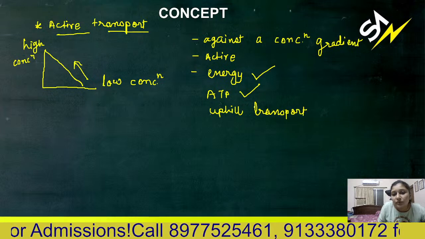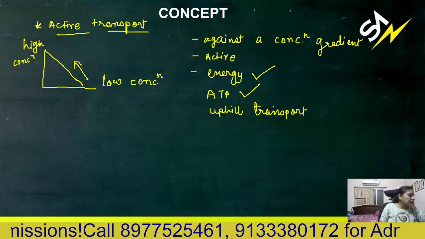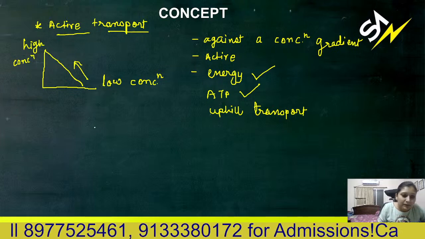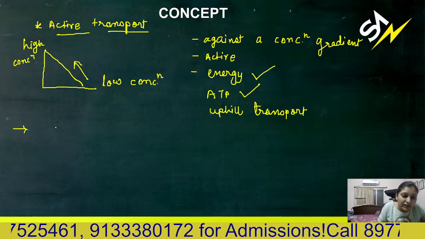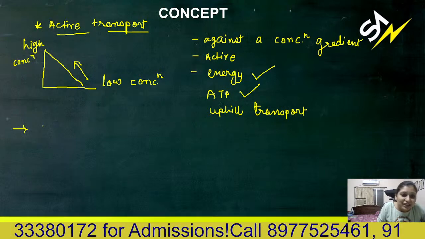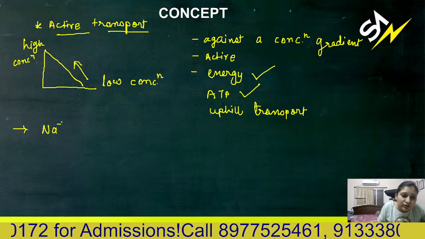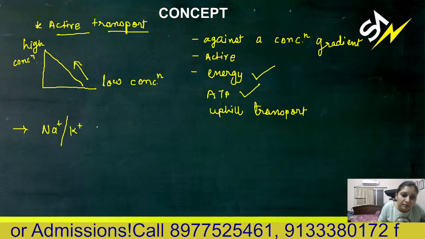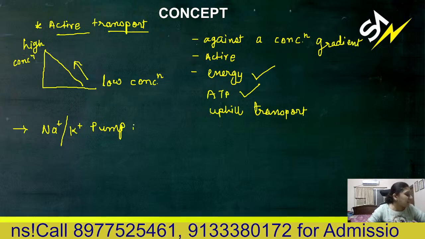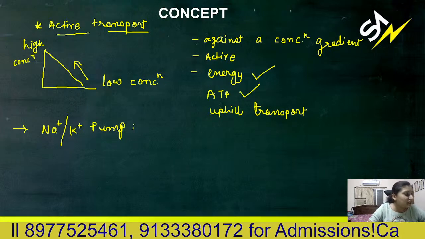An example of this type of transport is pumps like the sodium potassium pump. When there is anything charged, energy is required for that. So the sodium potassium pump is an example of active transportation. I hope this much is clear, guys.